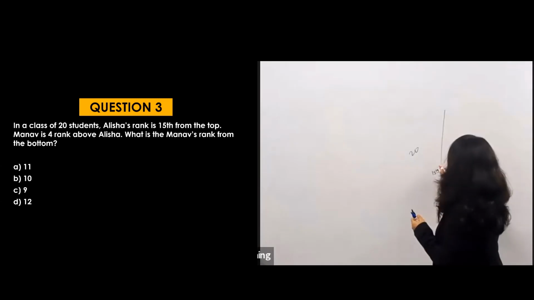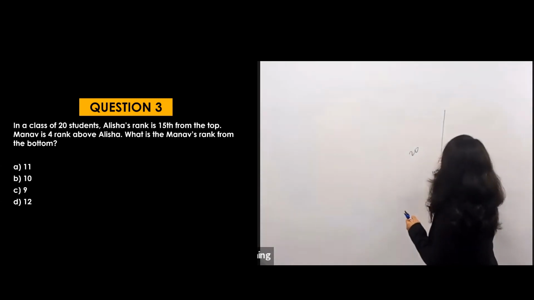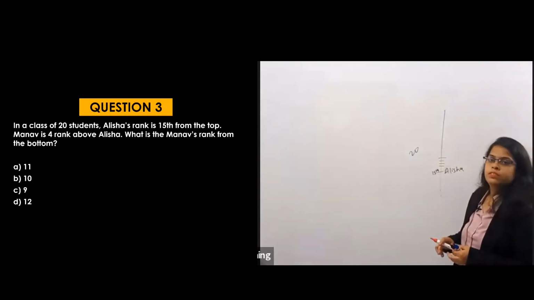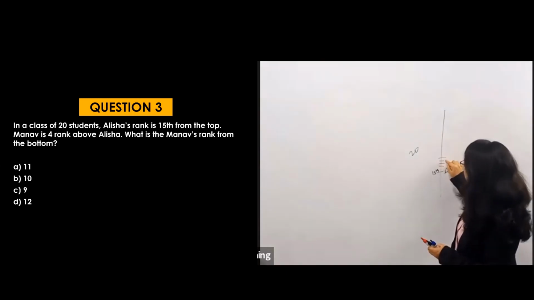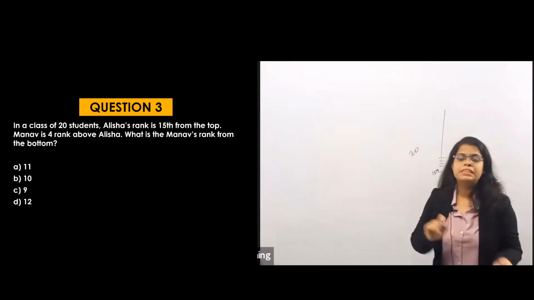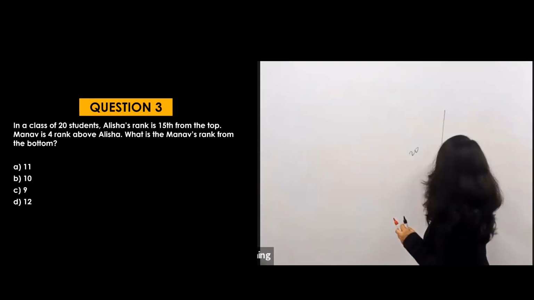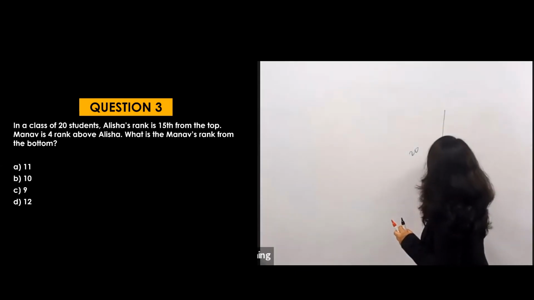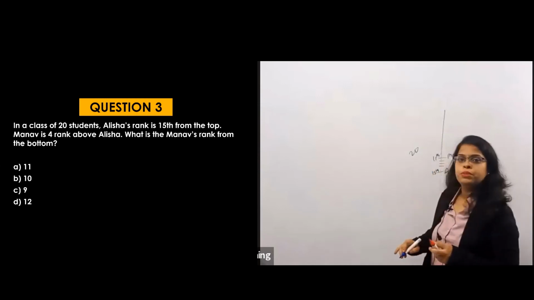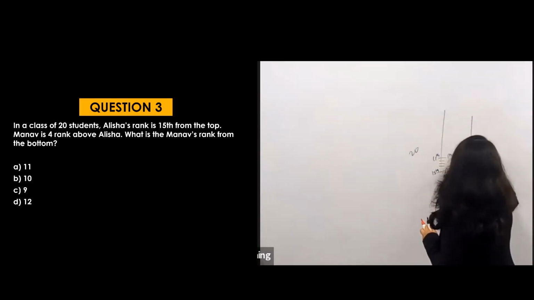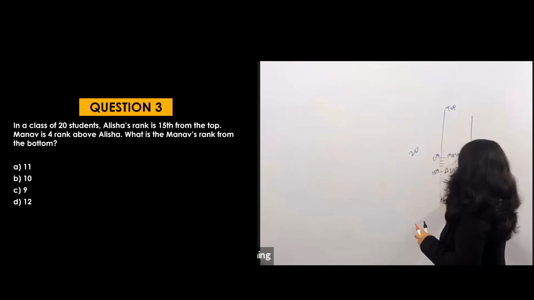That means 4, right? 1, 2, 3, 4. So what will it be? 14, 13, 12, 11. Because 15 minus 4. Simple. It's 4 ranks above. That means this Manav will be here at a rank of 11th from the top, right? This is from the top. What am I saying? Are you getting this?